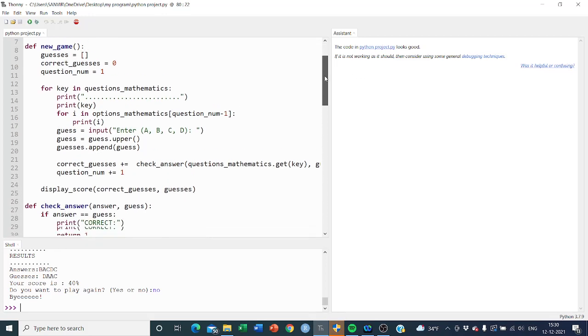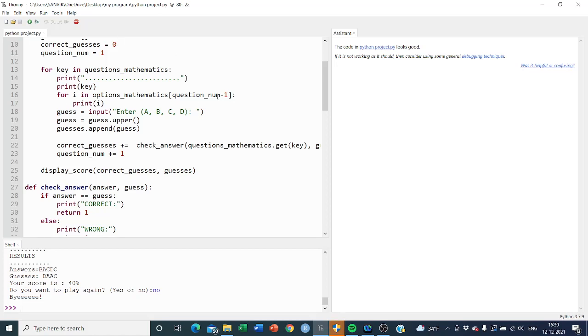Inside that I have used this for loop, where it takes the guess of the user, either A, B, C or D. With this upper function, if the user enters small a, it will automatically convert it into capital A. Here the correct guesses are going to increment, and here the question_num value is going to increase. And inside that new game function, display_score is another function which is called with these parameters, correct_guesses and guesses.